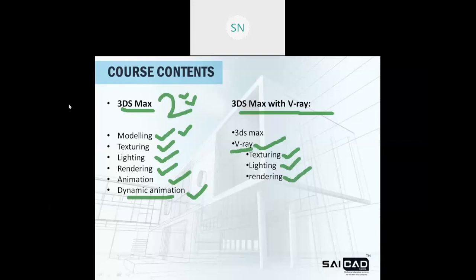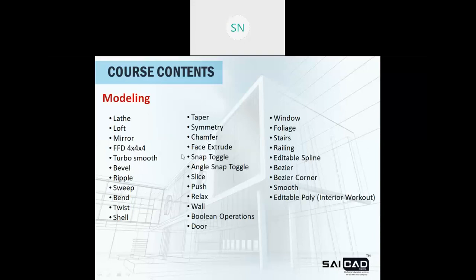So let me discuss each of them in detail. In the modeling, these are the tools we have: lathe, loft, mirror, FFD 4x4x4, smooth, bevel, ripple, sweep. These are the tools we have for interior design purposes. And for the workout, we have this editable poly option, right? Editable spline also we have. So these are the tools that we will learn.